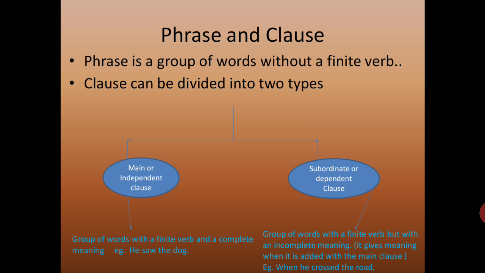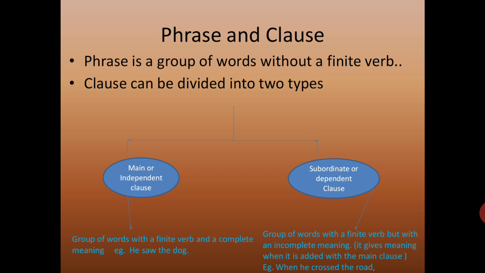For example, he saw the dog. In this sentence, this group of words gives complete meaning, and you have a finite verb, saw. So this group of words gives complete meaning and it can stand on its own. That is why it is called an independent clause. It can stand on its own.